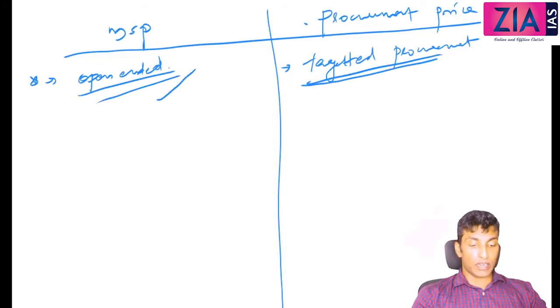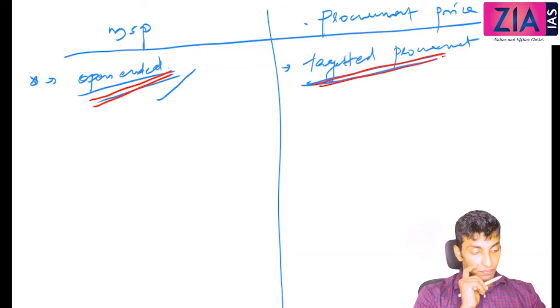Now you see here, when government is ready to procure unlimited quantity here, what is the need for this one again, targeted procurement?